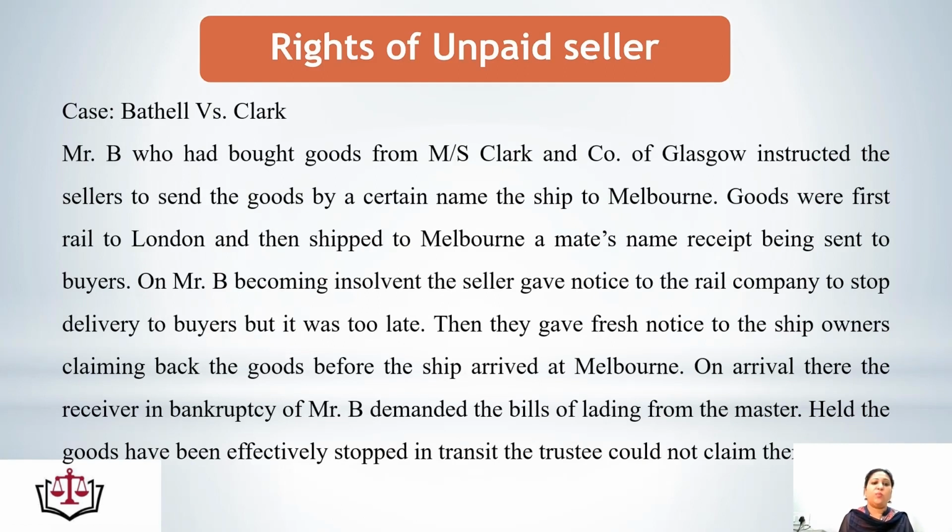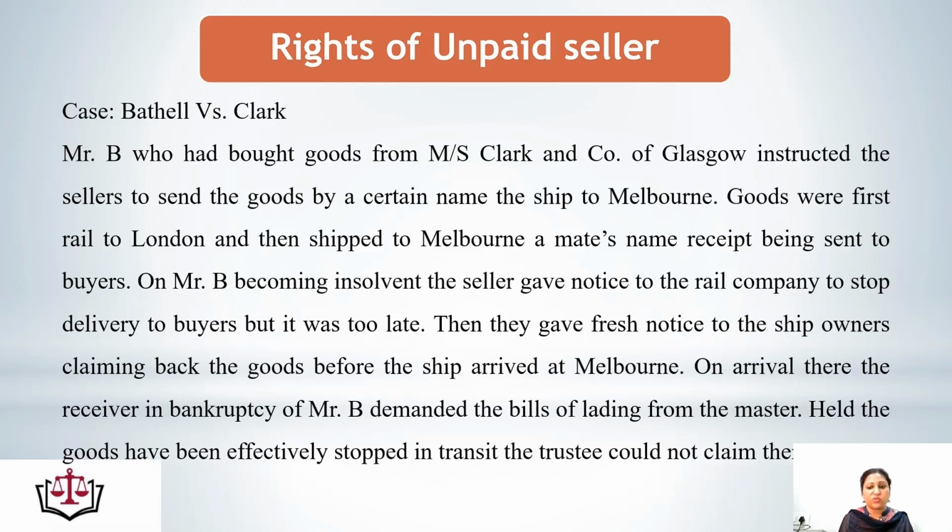Mr. B, who had bought goods from Messrs. Clark and Company of Glasgow, instructed the sellers to sell the goods by a certain name the ship to Melbourne. Goods were first railed to London and then shipped to Melbourne, a maid's name receipt being sent to buyers. On the way, Mr. B becoming insolvent, the seller gave notice to the railway company to stop delivery to buyers, but it was too late.